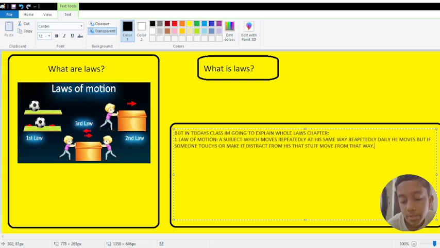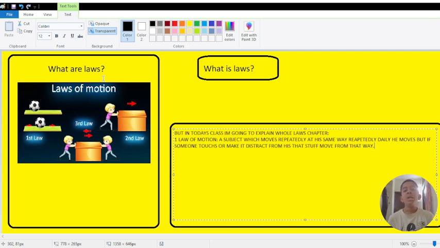Now I will give you examples of it. A subject, a thing or a place, a living or non-living thing, which moves repeatedly in the same way, means on the same line, moves daily on that line only. It doesn't move right or left, it goes on that same line. So this is called the first law of motion.